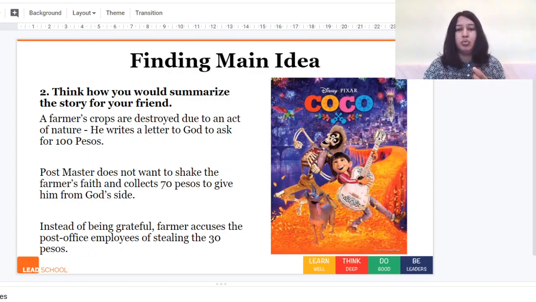Think how you would summarize the story to your friend. The way I would summarize the story is: a farmer's crops are destroyed due to an act of nature. He writes a letter to God to ask for 100 pesos. The postmaster does not want to shake the farmer's faith and collects 70 pesos to give him from God's side. Now, instead of being grateful, the farmer accuses the post office employees of stealing the 30 pesos. So this is a basic summary of this story.